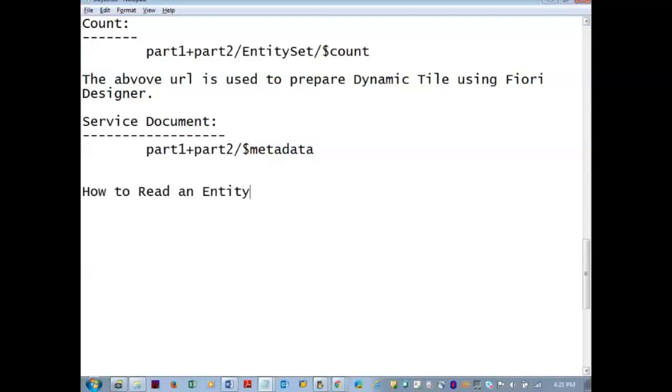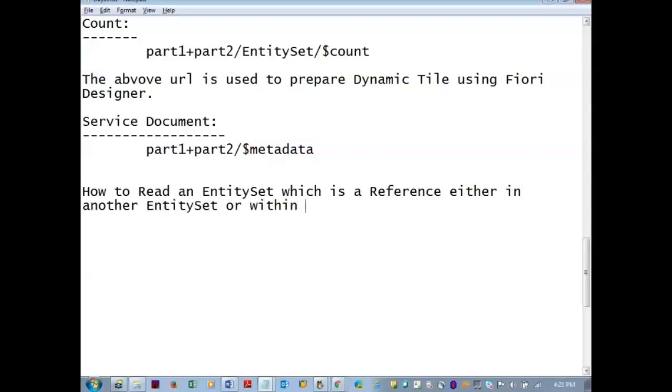an entity set which is a reference either in another table, another entity set, or within the same entity set. So two scenarios I'll show you: how to read an entity set which is a reference either in another entity set or within the same entity set.